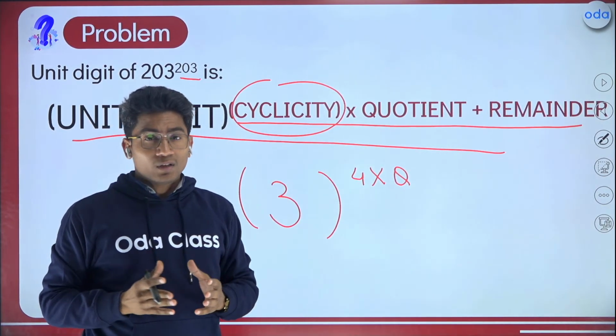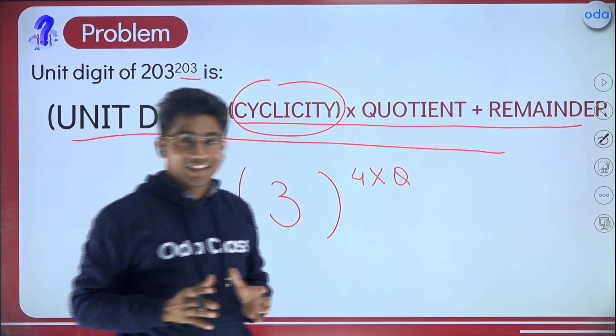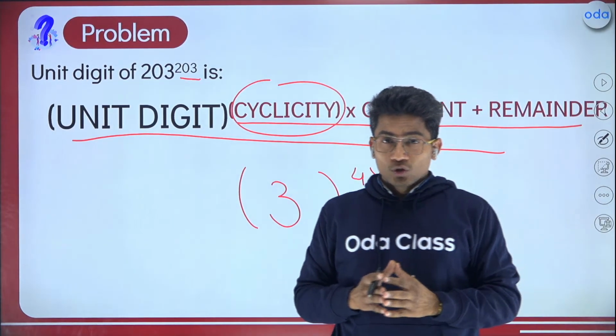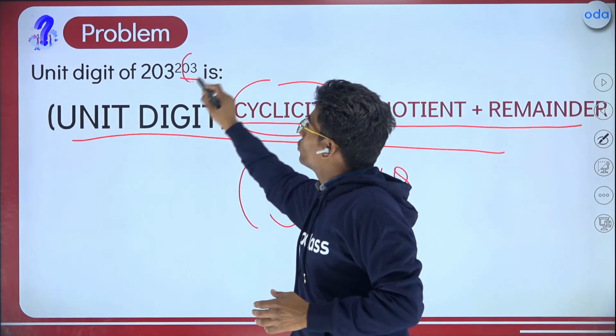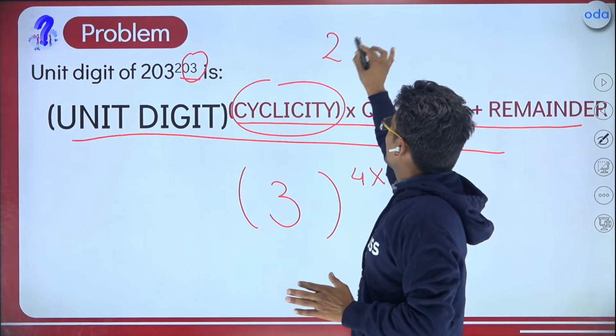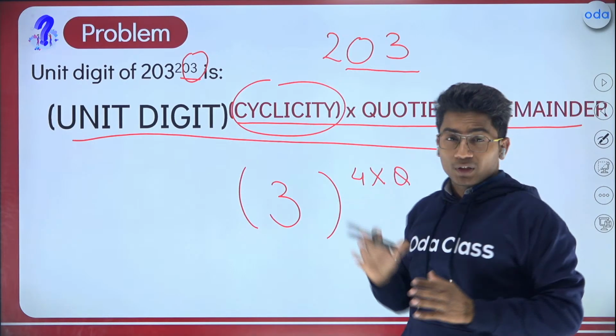Now you will be saying, sir, without long division, how can I write the remainder? As we have just discussed with the divisibility rule. What was the divisibility rule for 4? You just have to divide the last two digits. So for 203, just divide the last two digits.